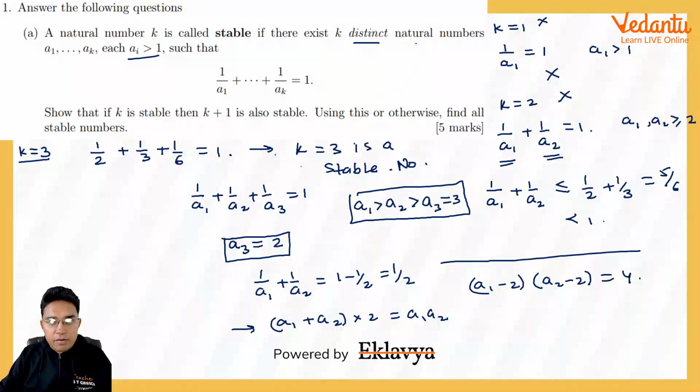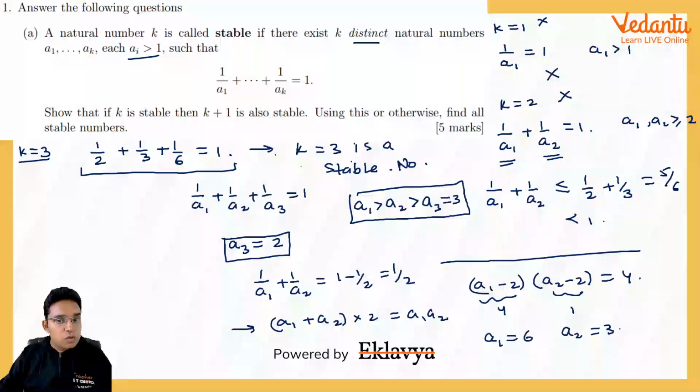And because a1 and a2 are natural numbers and they are greater than 1, this product becoming 4 is possible only if the larger number is a1, so this becomes 4 and this becomes 1, and that will be possible only if a1 is 6 and a2 is equal to 3. And hence this is what I was saying in the beginning. So k is equal to 3 is definitely a stable number, and we have found these 1 by 2, 1 by 3, 1 by 6 with some logic also.